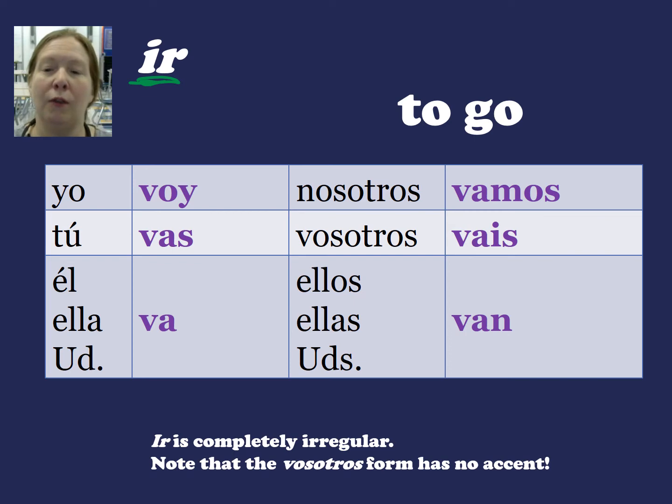Do note that the vosotros form has no accent, and this is really important because most of the time in the vosotros form you're going to have an accent, but this time there is no accent. The reason for that is because it's only one syllable. So when it's one syllable, you don't need the accent. Vais.